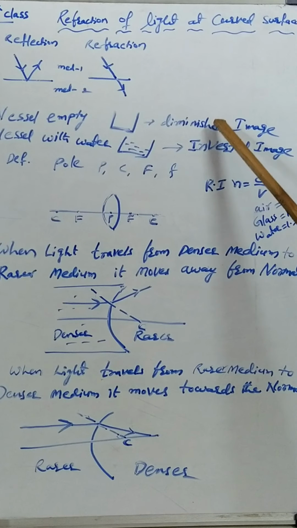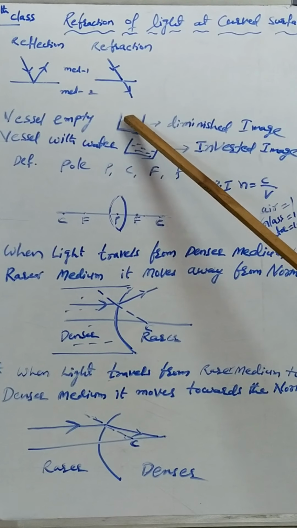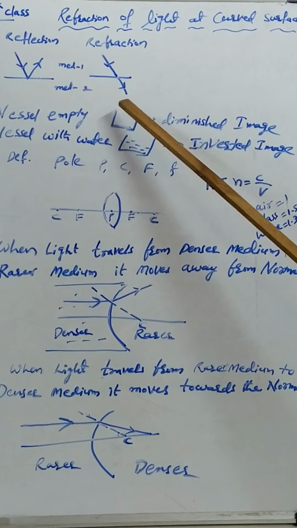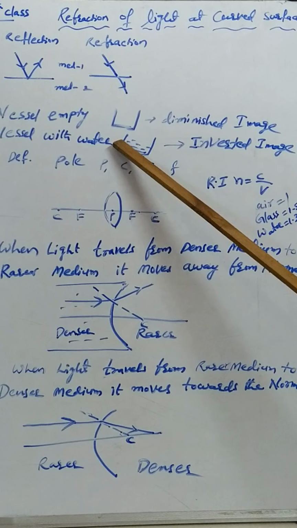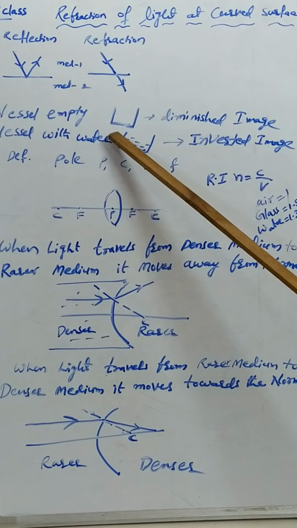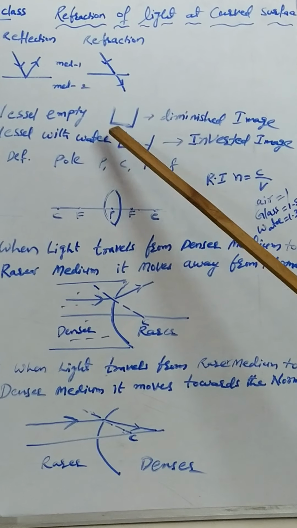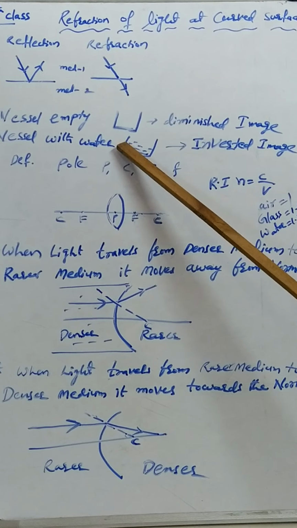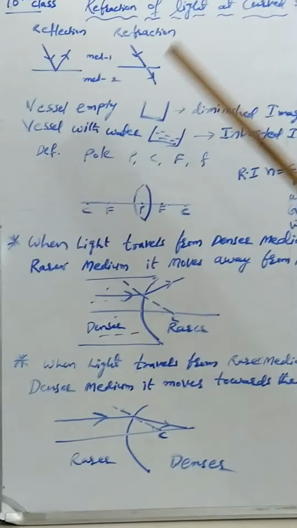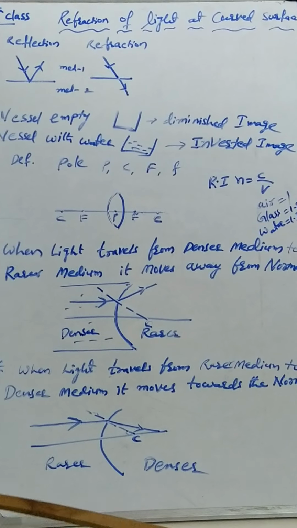Then why the difference between these two? Here the light moves from glass to air, and air to glass. With no substance inside, only two mediums are involved, glass and air. But here, light goes from air to glass, glass to water, water to glass, and glass to air. So here three mediums are there: air, glass, and water. Here only air and glass. So whenever light moves from one medium to another medium, its properties change.